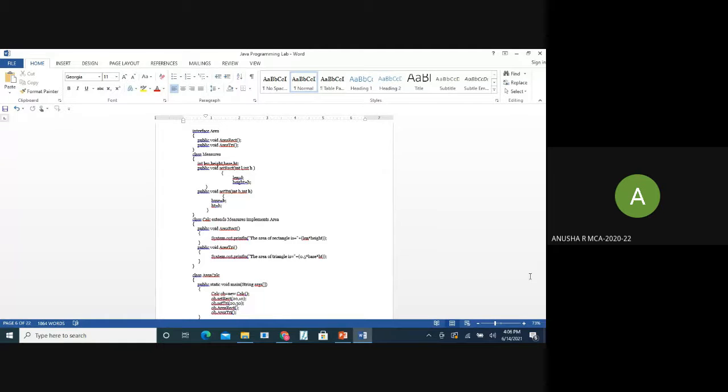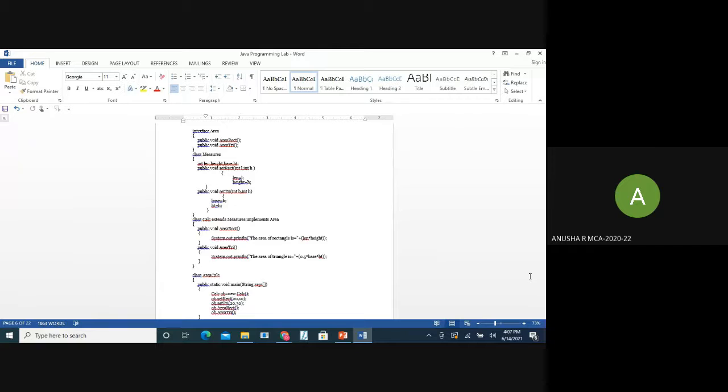And then we'll create a class which inherits Measure and implements the interface Area. It defines areaRect, which gives the area of the rectangle, and areaTri, which gives the area of the triangle.